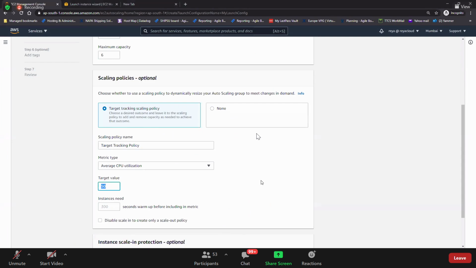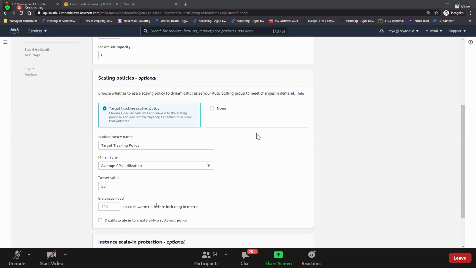Guys, so here you need to just give only the average value and leave it to the auto scaling group. So it will keep your auto scaling group average always at 50. If it is going beyond that, it will scale out. And if it is going very much below that, it will scale in based on the load. It is automatic now.